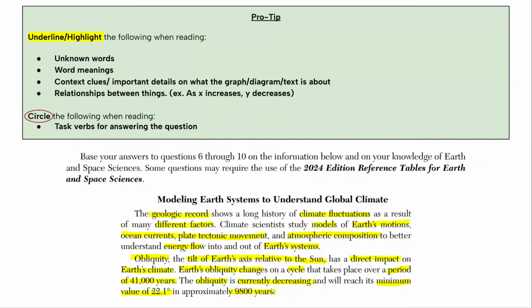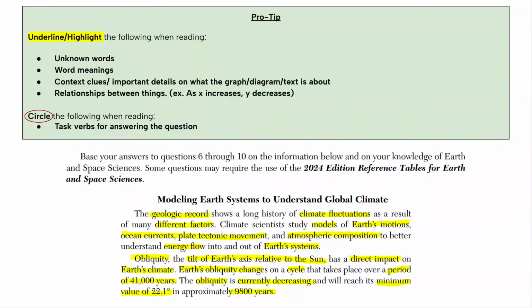Important detail. So now your highlights, even if they're different from mine, should end up with something like, when you're reading back at the text and you're only reading the highlighted parts, you get a full idea of what the text is about. So if I'm reading back, let's see. The Earth's geologic record gives scientists an idea of climate fluctuations, the changes in climate, which are a result of many different factors.